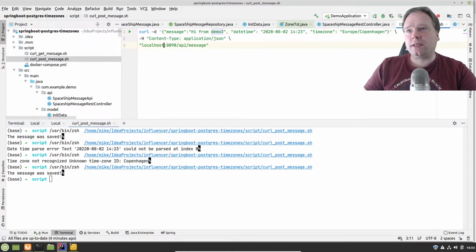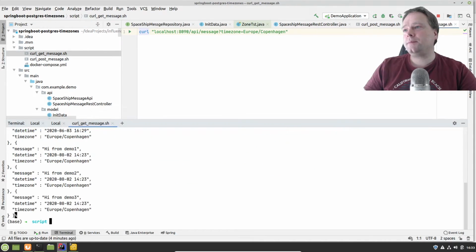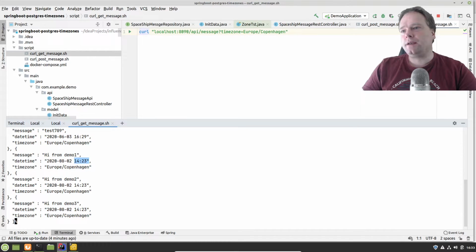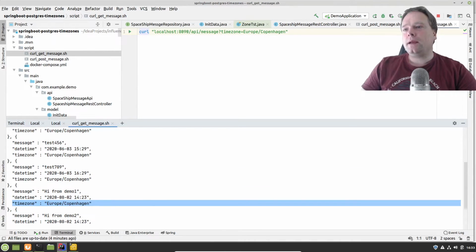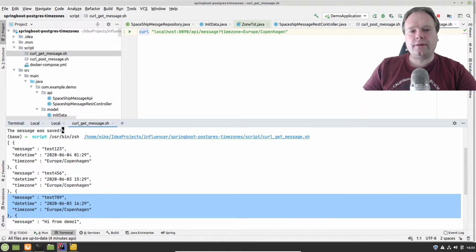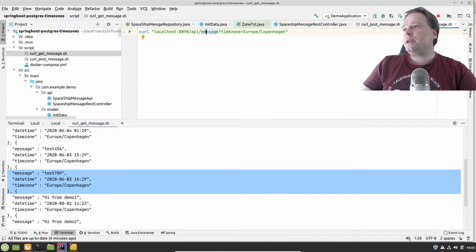So now the message was saved. Then we have a get message right here. I have the time zone Copenhagen, Europe Copenhagen. Let's try to press play. And then we can actually see our messages right here. We have the same, so we have 1423 because that was the time zone that we saved it in. And this was the time zone now. I can almost see that was the third message created in our Spring Boot application automatically when it starts up. Then let us try to change this to Turkey instead. Turkey, like this. Run again.